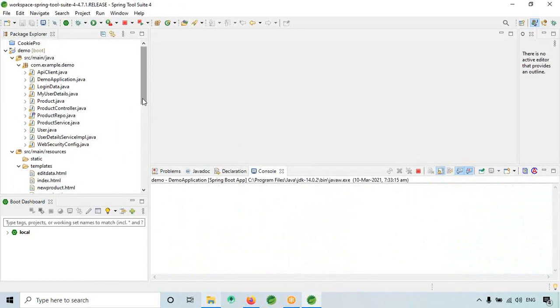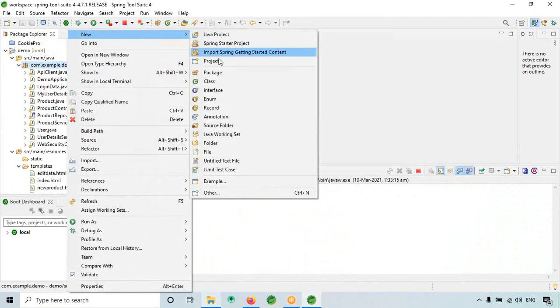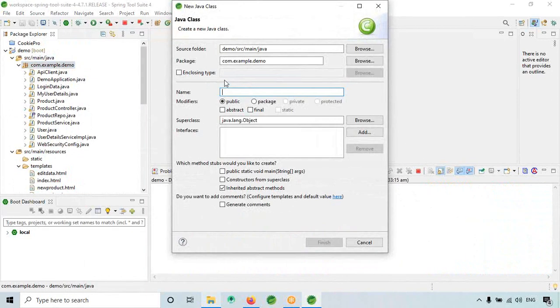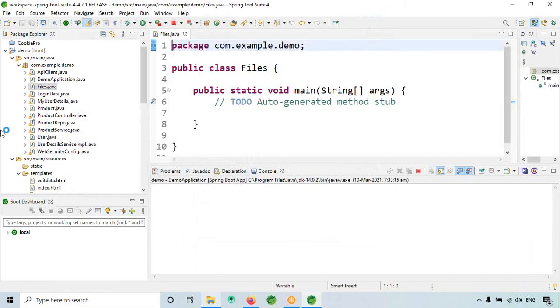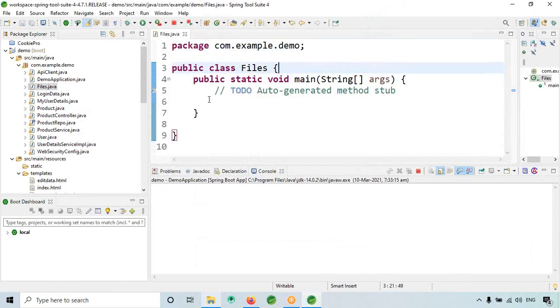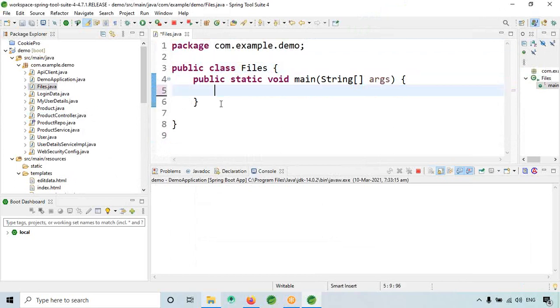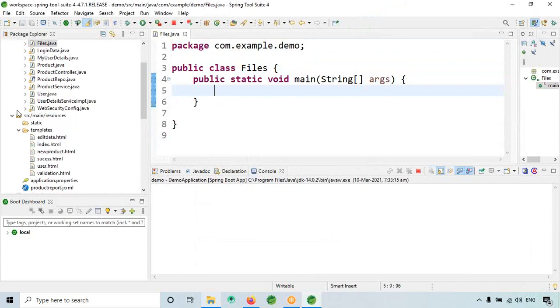Now I will create one new class file, and I will name the class Files. If you miss any class, make sure to go through the recorded sessions I'm sending you, whenever you are free, because I have covered almost all the essentials in my classes, including how to generate reports.